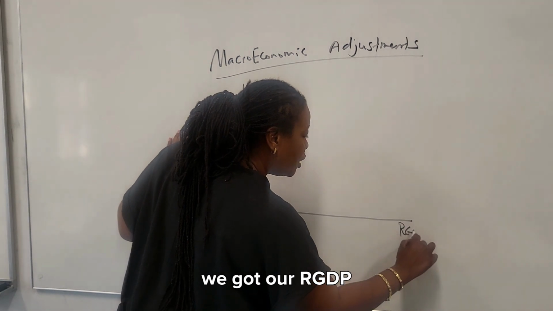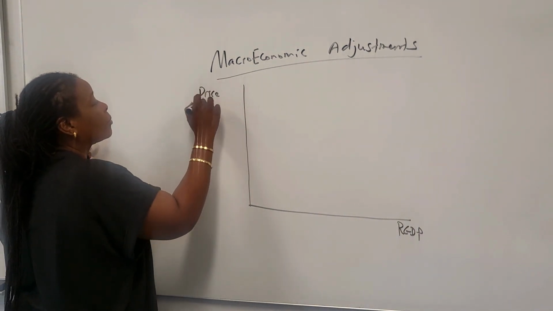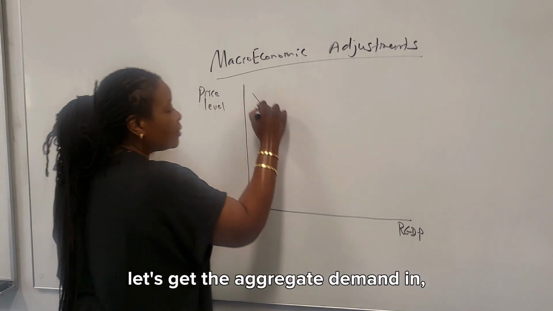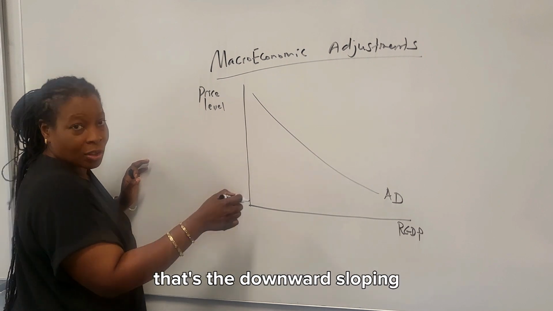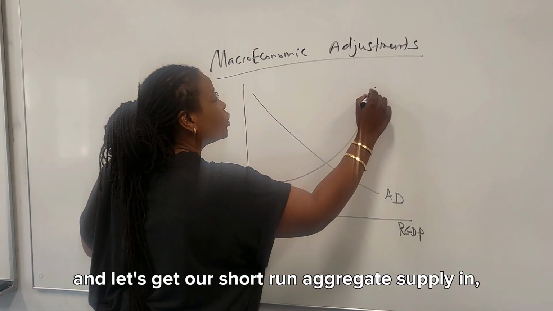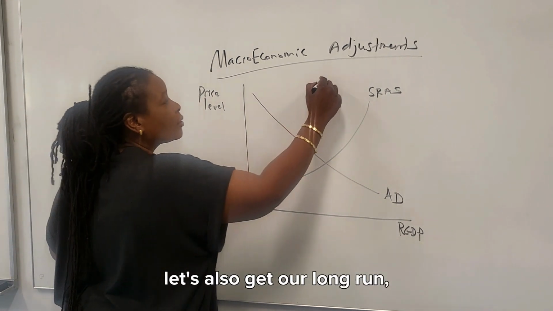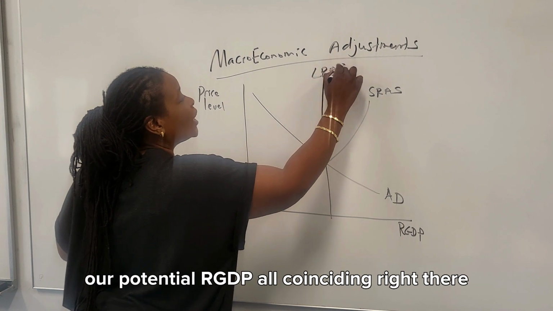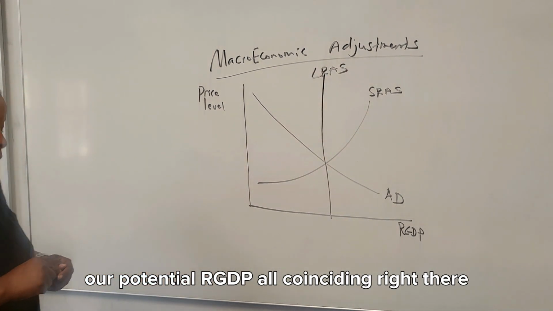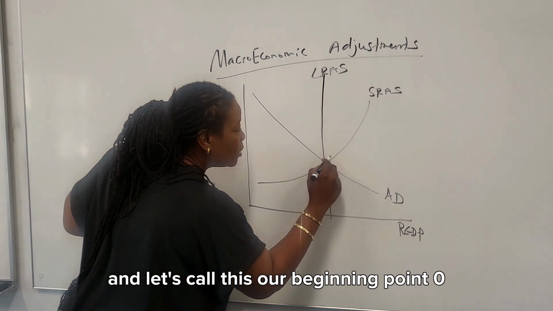So we got our RGDP, and we got our price level right here. Let's get the aggregate demand in. That's our aggregate demand, that's downward sloping. And let's get our short run aggregate supply. Let's also get our long run, our potential GDP, all coinciding right there. And let's call this our beginning point.